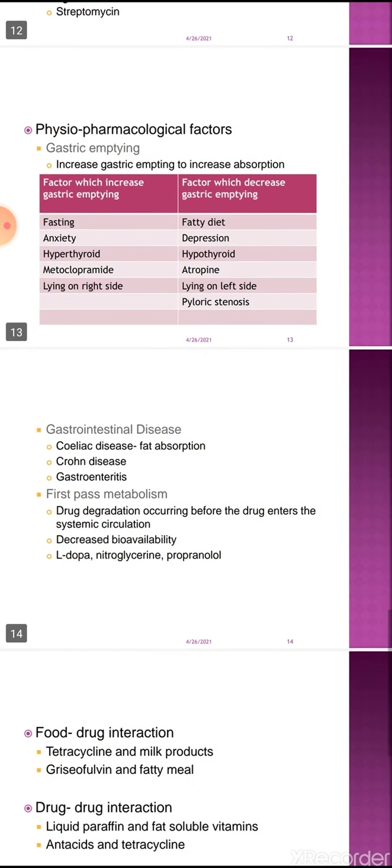In a few gastrointestinal diseases, absorption is delayed, like celiac disease, which hampers fat absorption, Crohn's disease, and gastroenteritis, which decreases absorption.